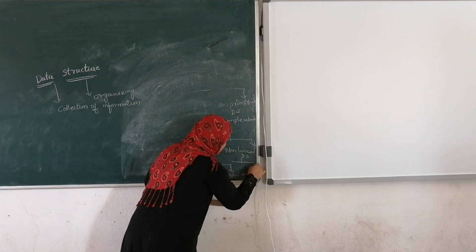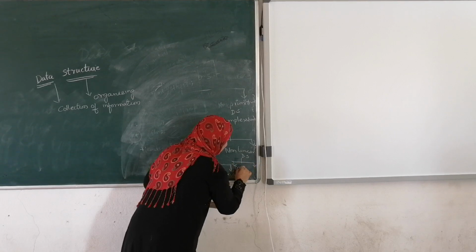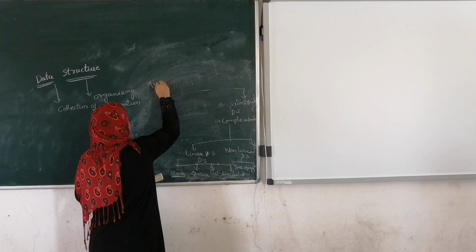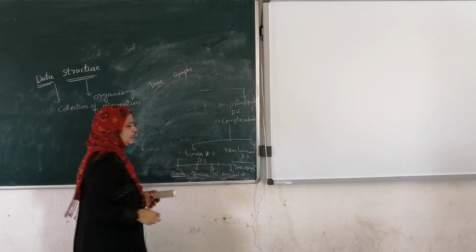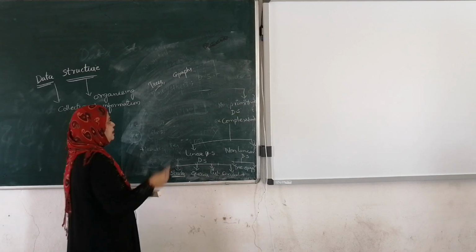Again, non-linear data structures are divided in two parts. First one is the trees, second one is the graph. Trees and the graphs.